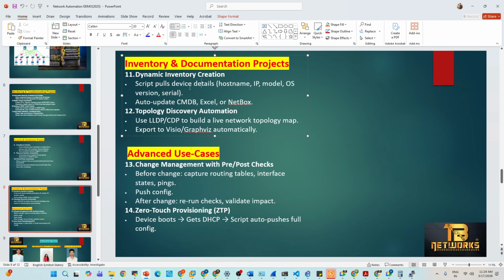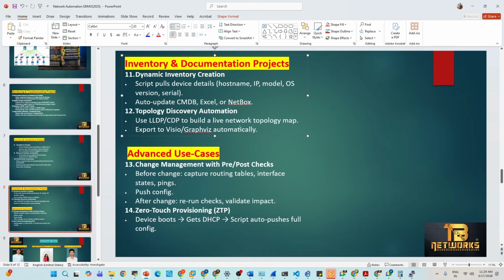If it is a production version, that is good. Other than the production version, is there any device we need to upgrade? You can filter it and capture all the devices in one file. That kind of work you can also do. Otherwise, you need to log in manually and check the version, and if it is not the expected version, you need to upgrade. So to check the inventory, use automation.